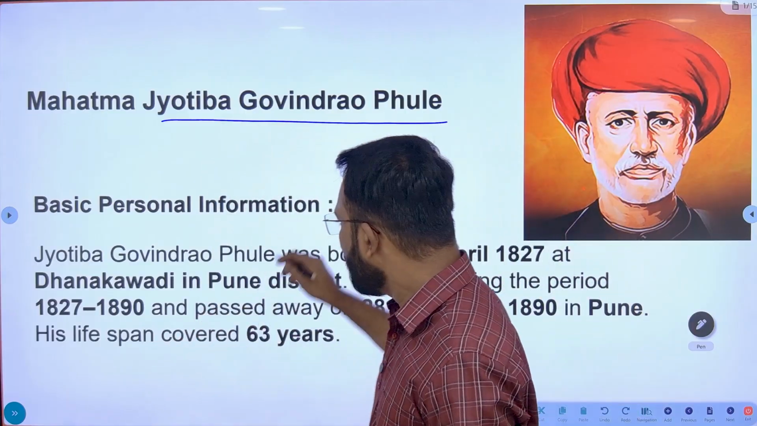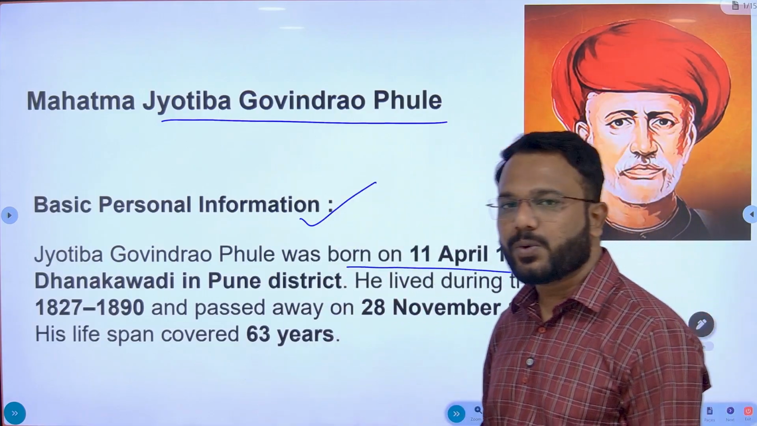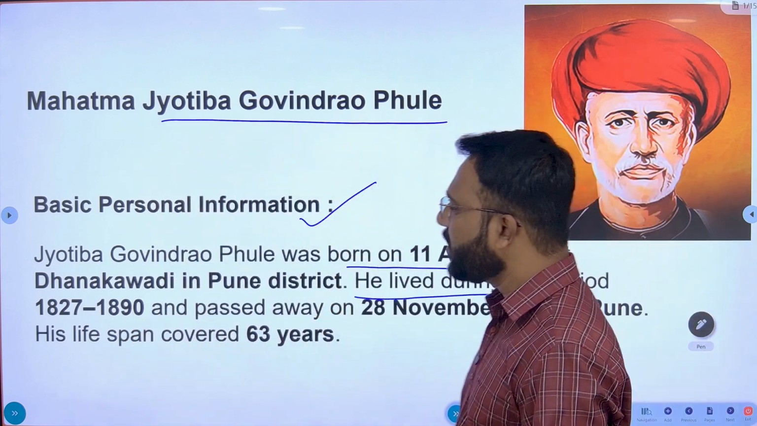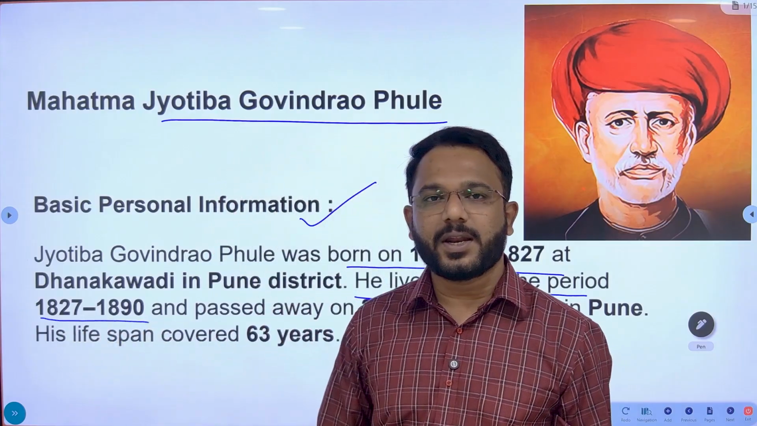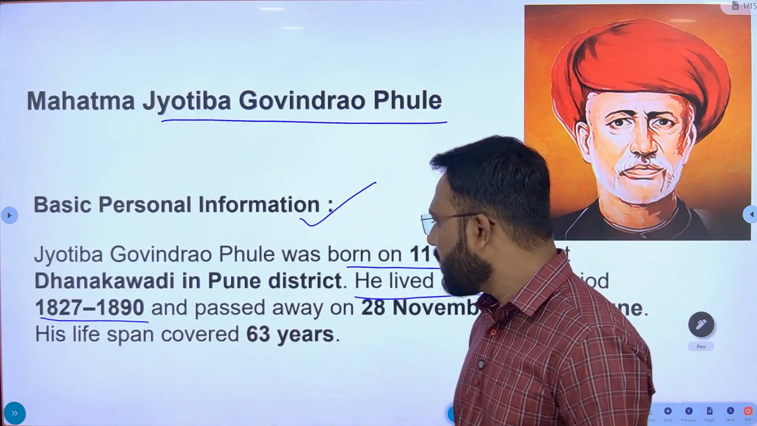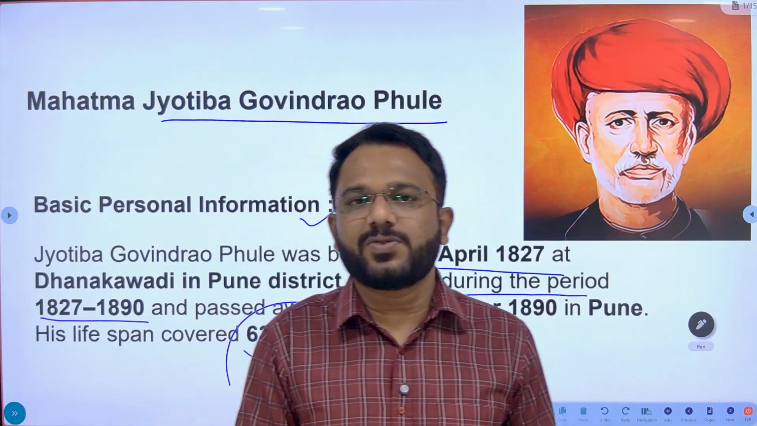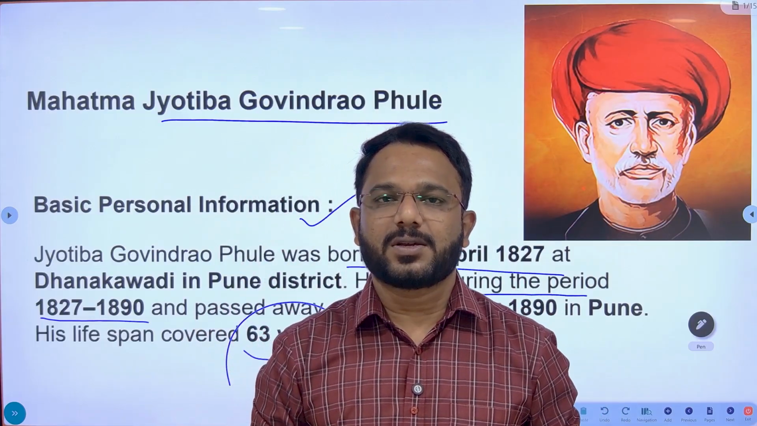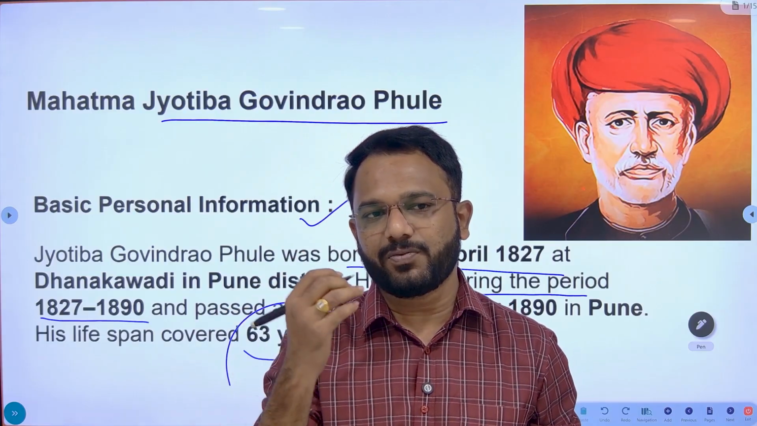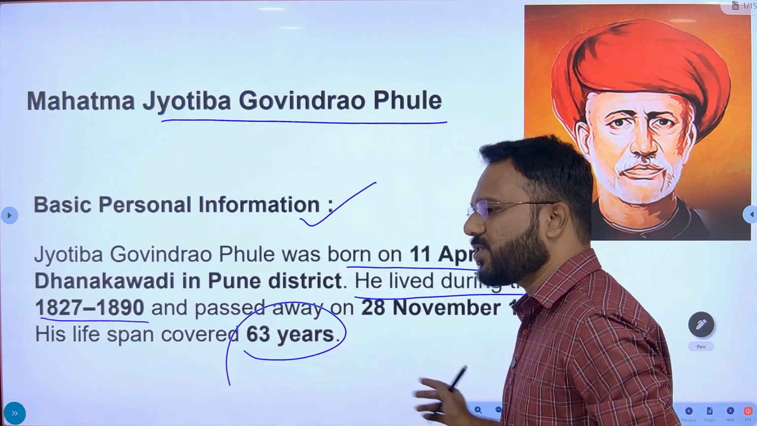Going through some basic information. Mahatma Jyotiba Phule was born on 11 April 1827 at Dhanakwadi, Pune. He lived during the period of 1827 to 1890 and he died in 1890 in the district of Pune. He lived overall for 63 years. Why are we taking this information? Because the commission asks questions about where a social reformer or any personality was born, in which year, and at what place. So this information is important.